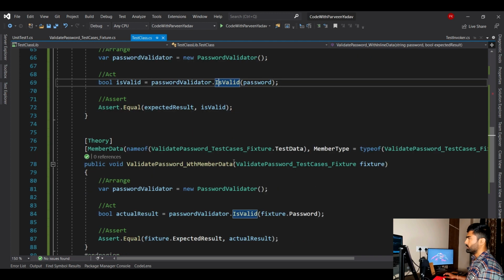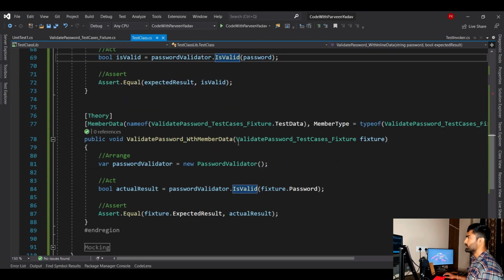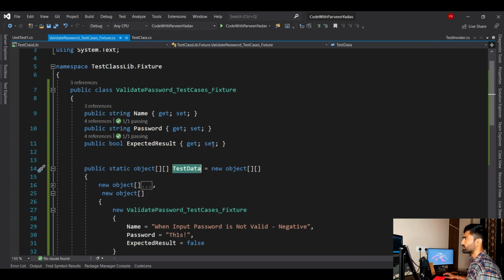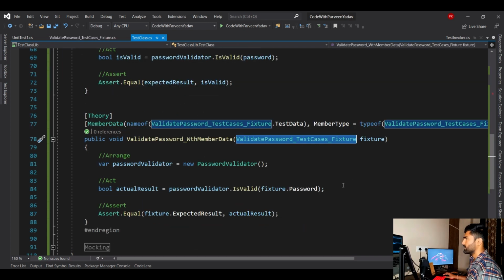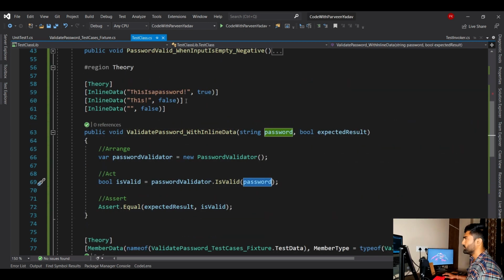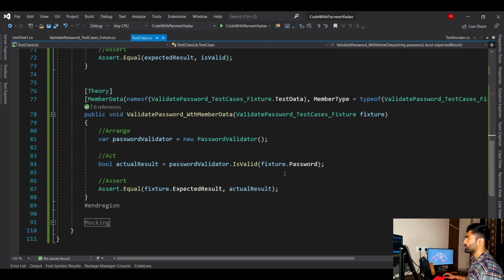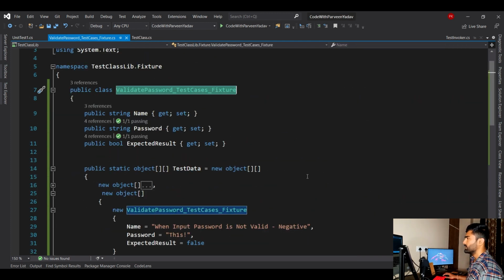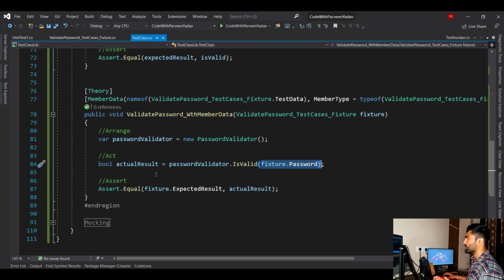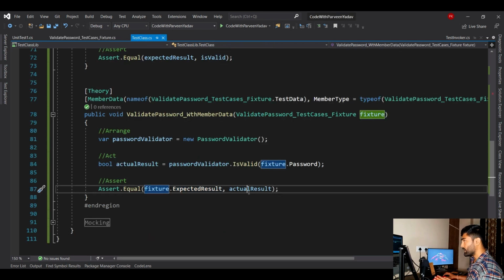Let's go there. Now here it would be different. You will see we are expecting as an input that complete class test fixture. From this fixture, instead of hard coding this input parameter from inline, we are saying fixture.password, this one. fixture.password is done, and on top of that we are setting the expected result, and the actual result this method is returning, are equal or not.